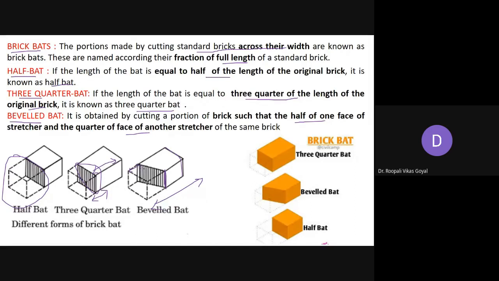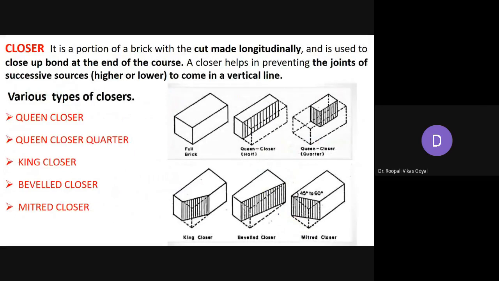So here you can have some splayed portion or beveled portion, that is having some sloping side. It is obtained by cutting a portion of the brick such that half of one face and a quarter of the face of another. So ये quarter portion है, ये half portion है. In that case it is called a beveled bat. So here all this is 3/4 bat. Then this is beveled. Here it is having some angle, and this is half bat. Now widthwise आपने cut किया, then it will be called a bat.